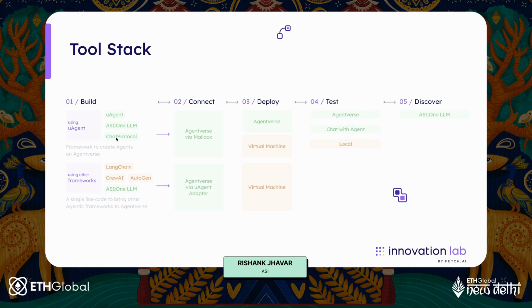If you're building using UAgents, you can use AgentVerse. You can use AgentVerse Mailbox to host local agents, something that I'll briefly talk about when we move on to the AgentVerse topic. And if you're building using other frameworks, we have very easy UAgent adapters out there.